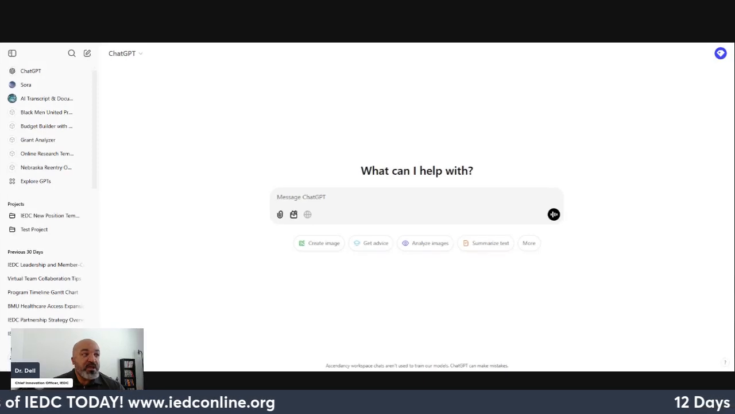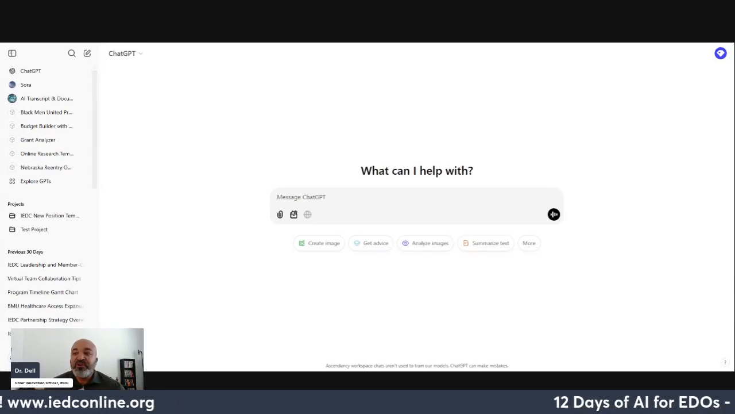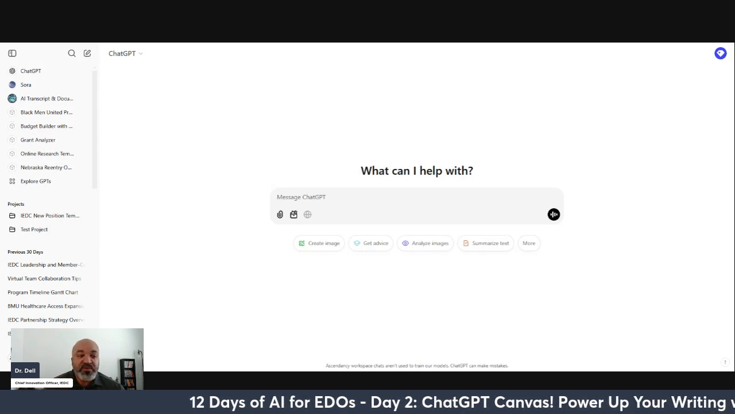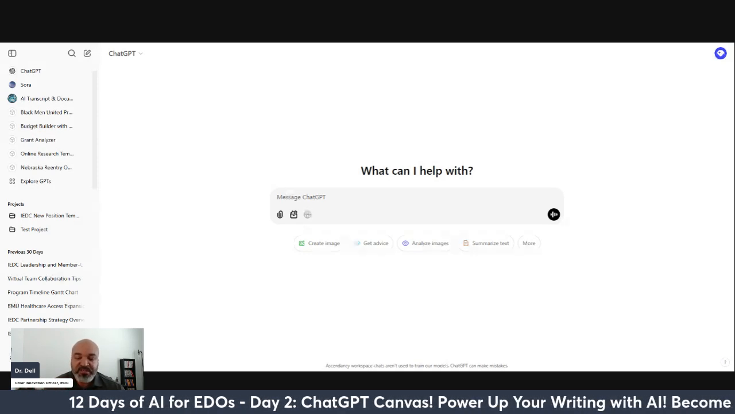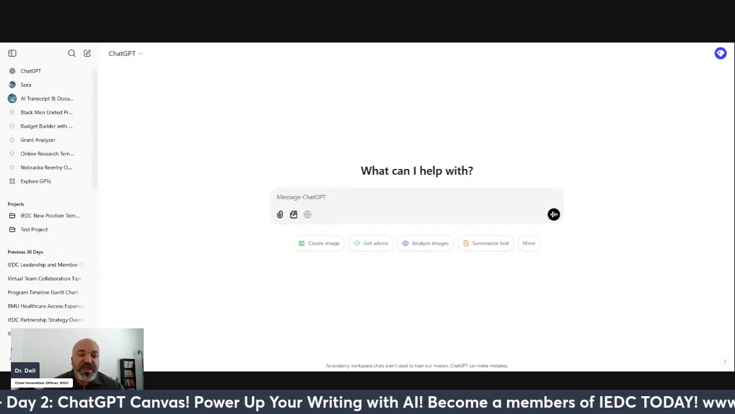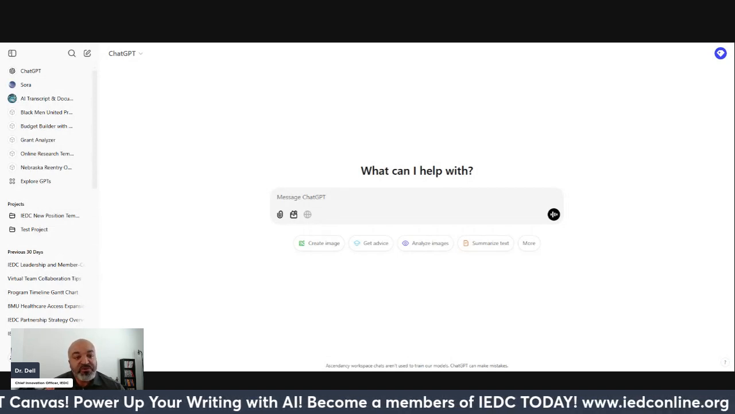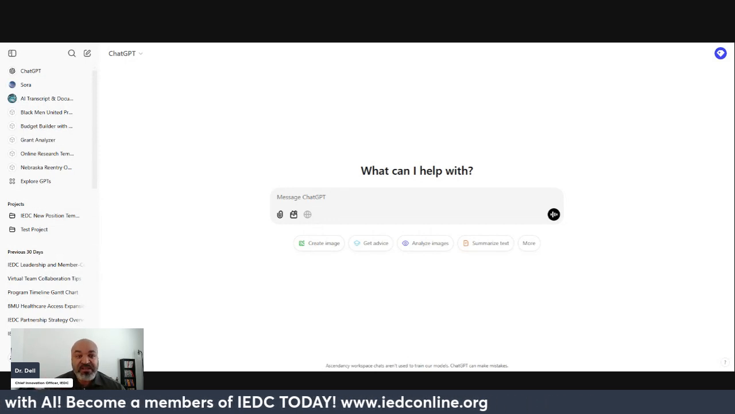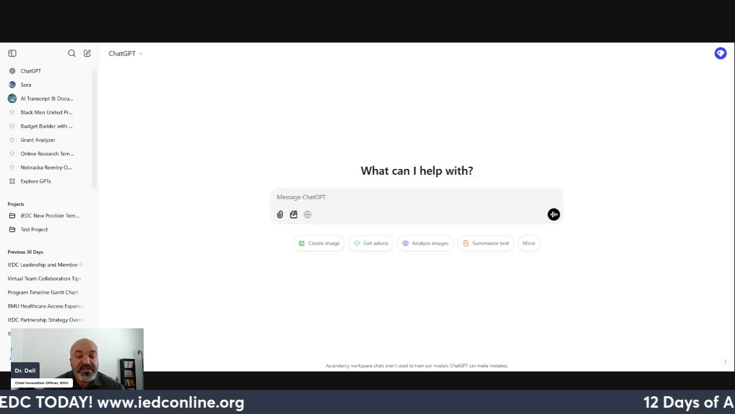Let me expand the screen. So most of you are familiar now with the front end of ChatGPT. They've been continuously making tweaks, and I'm going to show you a few of those to get to Canvas. So what is Canvas? Canvas is a tool that allows you to do real-time editing of your pre-existing documents or new documents that you may create, and breaks it down utilizing artificial intelligence.